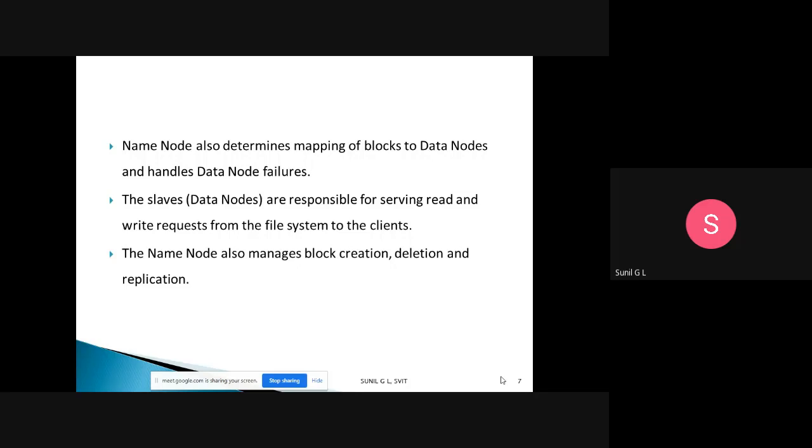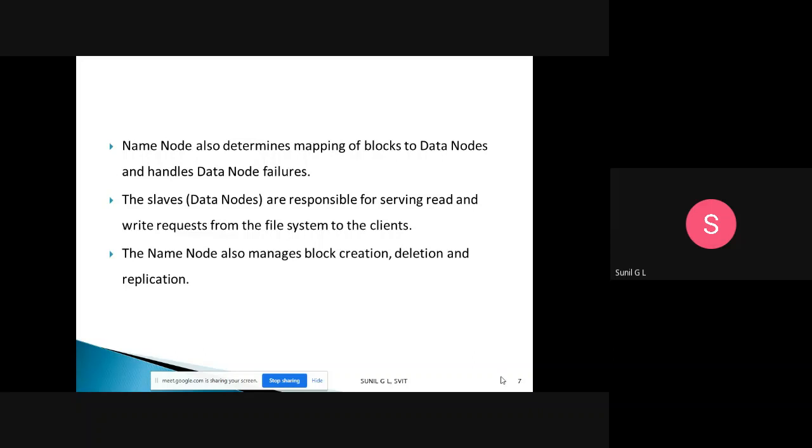And also data node failures. Whenever a particular data node fails, we'll have a replication. So it handles data node failures also. The slaves, that is nothing but the data nodes, are responsible for serving read and write requests from the file system to the client. So the data node is responsible for read and write operations requested by the client.